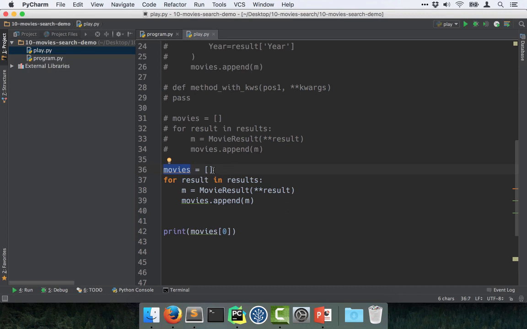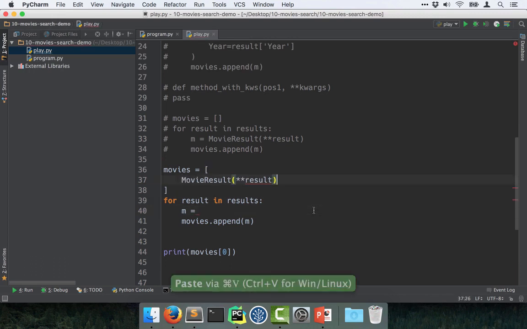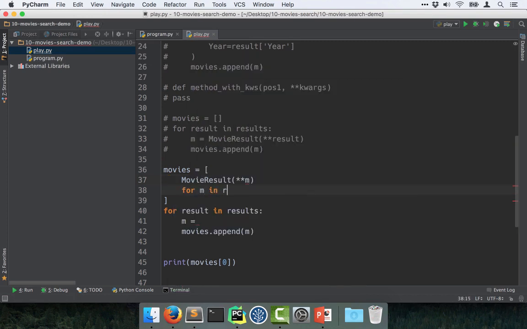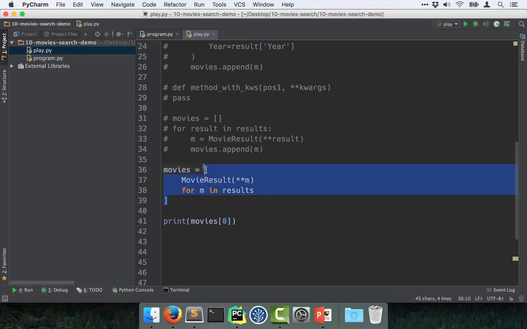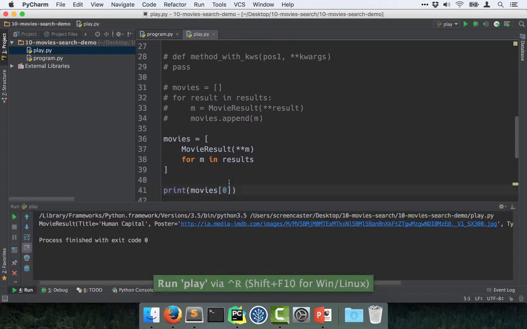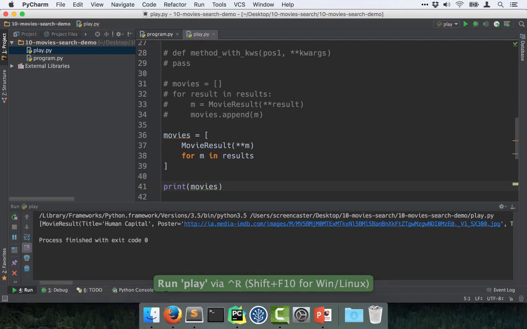So we can come over here and say, you know what? Movies are actually going to be some kind of movie result object that is generated from, let's call this something simpler like M for M in results. So we're going to basically loop over the results, get the dictionary M. We're going to unpack it into this movie results named tuple. And for each one of these, we're going to build a list that has these items in here. So again, this should operate exactly the same. There you go. I can show you the whole thing if I can type. There you can see we have a list of movie results.